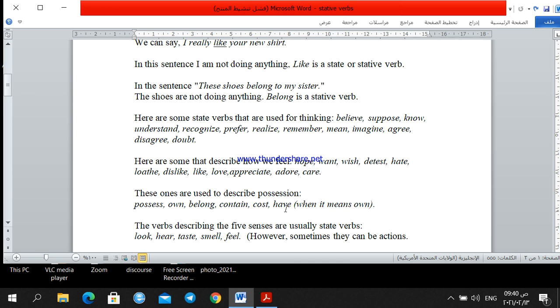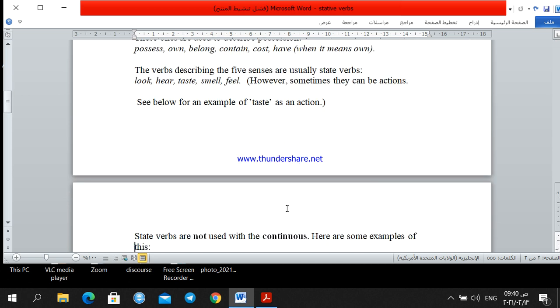Next, the verbs describing the five senses: hear, see, smell, taste, look, feel. These are stative verbs. However, sometimes there are conditions by which we can use those verbs in the present continuous, if the meaning expresses action.